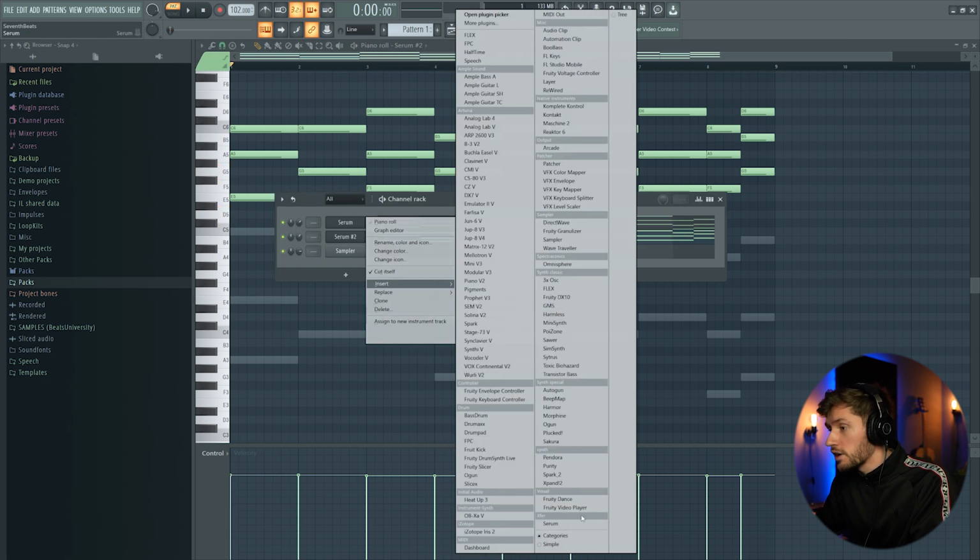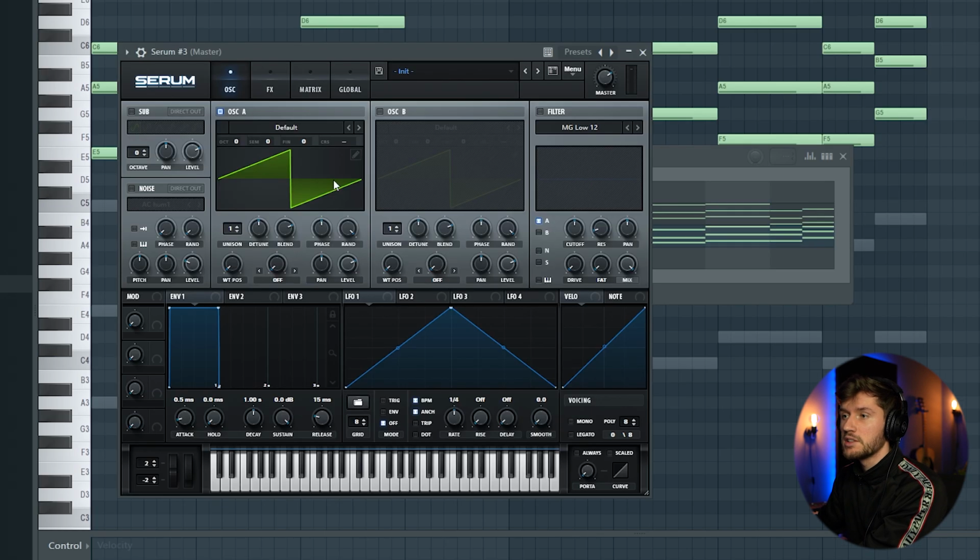So I'm going to add another instance of Serum and just create a bassline. I'm going to create one from scratch. So enable oscillator A, oscillator B. I'm going to adjust the unison to 2. Turn this one down one semitone. So it sounds like this.